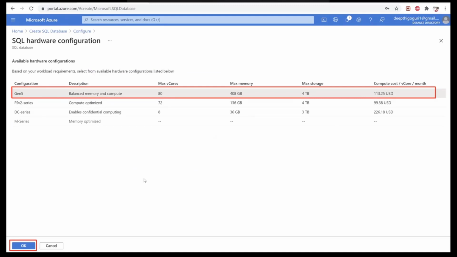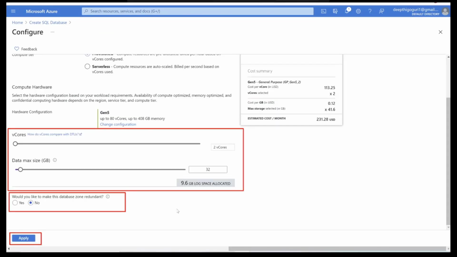As you go from Gen 5 to the upper series, the price also increases. Especially if you see the M series, DC series, these are for the hyperscale. But for the lowest cost purpose, Gen 5 is the regular one. So I choose Gen 5 here. Click OK. And go ahead and choose how many vCores you want and the database size. Depending upon how you are scaling, the estimated cost per month will also change. You can check how much it costs per month on the right side of your screen in the cost summary.